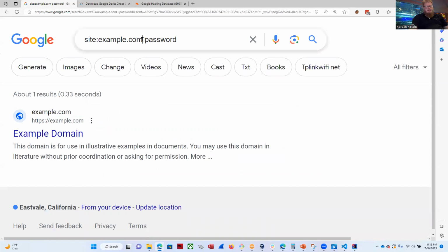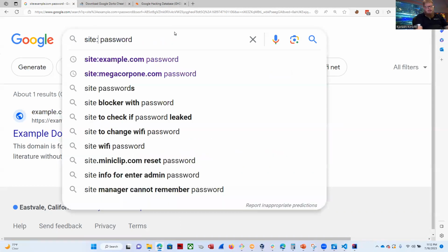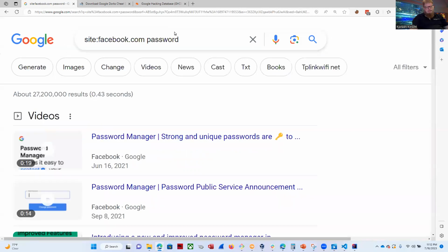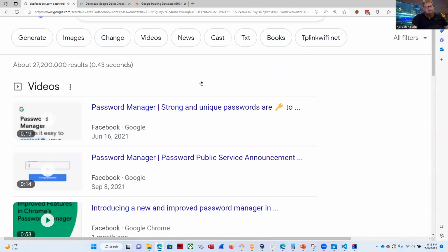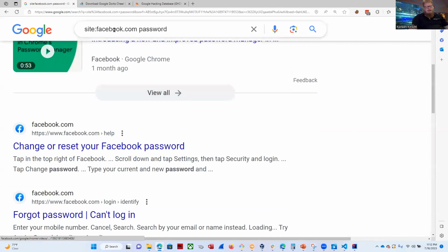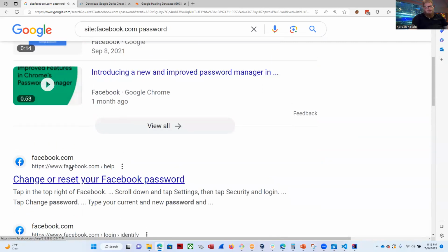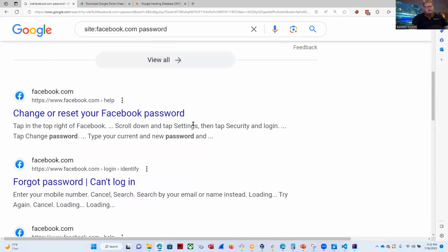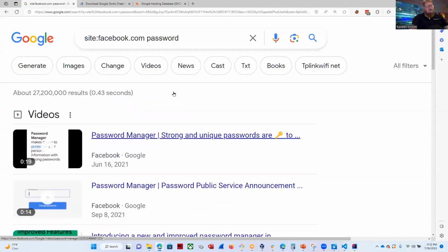So we can see that there remained one, but let's try another one like facebook.com. Okay, so these are all the websites with facebook.com in the URL and related to password. So changing or resetting your password, forgot password, and so on.